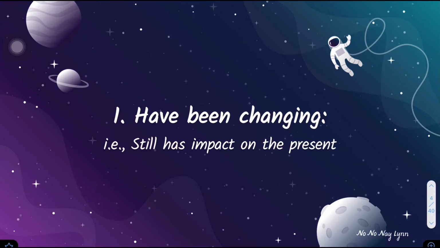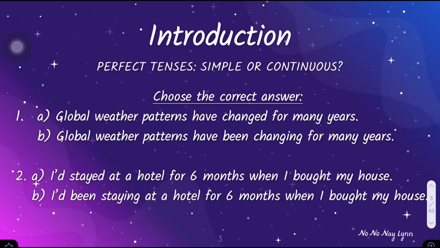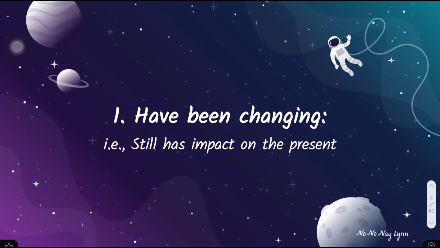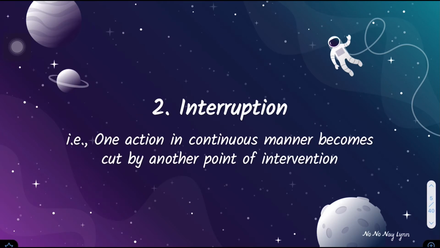So we have to use have been changing to indicate that something happened in the past, but it's still happening, or ongoing, or has impact on the present. So this is what it means. It still has impact on the present. Here we used have because the subject, global weather patterns, is plural, so the verb is also plural. Okay, so let's take a look at number 2.